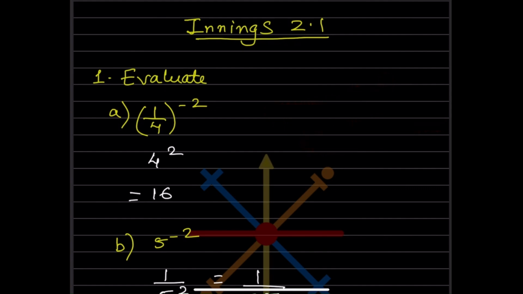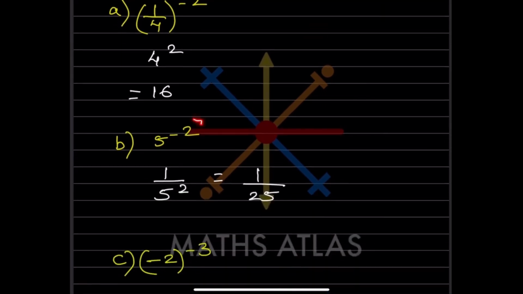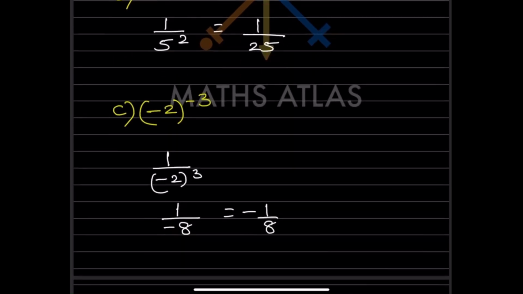So 4 into 4, that is going to be 16. Now here, because this is a negative exponent, we can make it positive by writing 1 by 5 raised to 2. So 5 raised to 2 means 5 into 5, that is going to be 25.